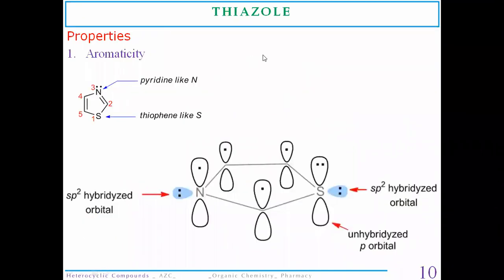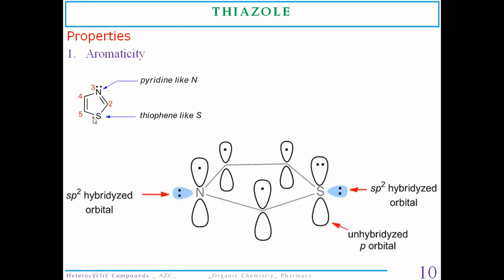Now we are moving towards the next 5-membered heterocyclic ring in which this oxygen is replaced with a sulfur atom. So the name of the compound is thiazole. Similar to oxazole, it has the first atom as sulfur, and at third position there is a nitrogen atom.